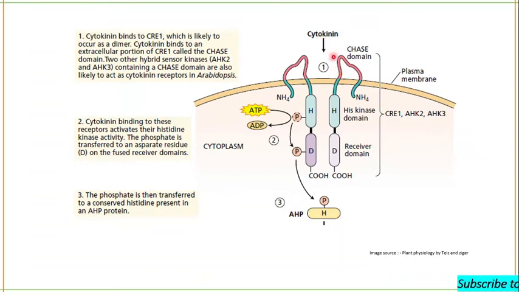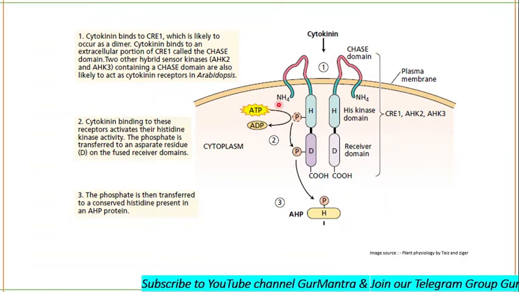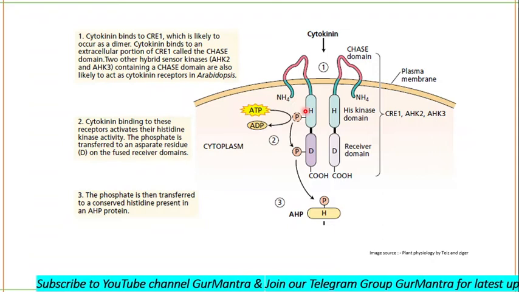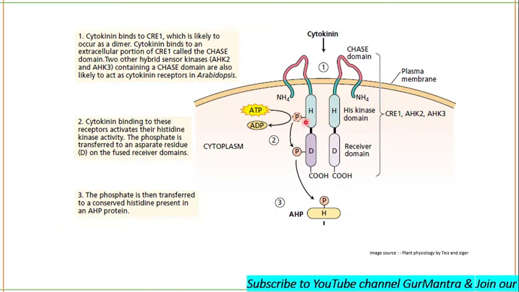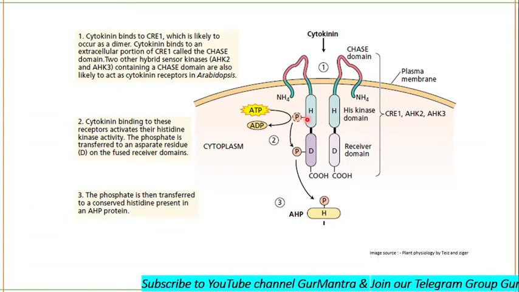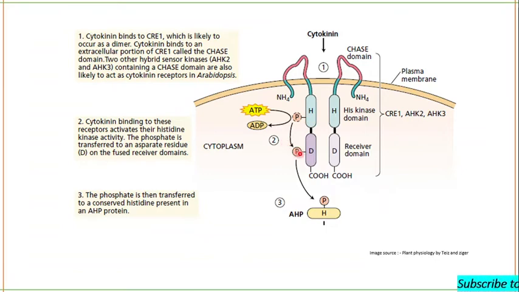The CHASE domain is acting as an input domain. So binding of the CHASE domain will cause autophosphorylation of the histidine residue in the histidine kinase domain.